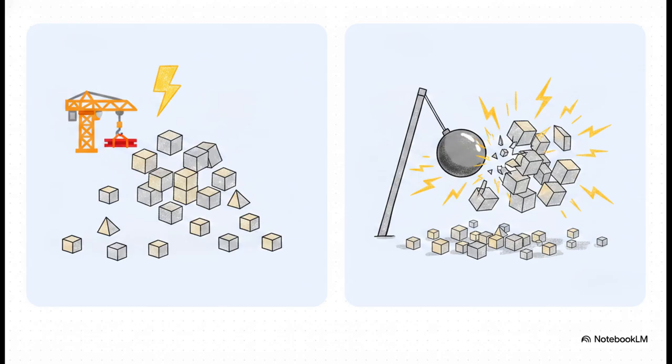On one side, you have anabolic pathways. These are your construction crews. They build larger, complex molecules from smaller ones, like synthesizing proteins. And because they are actively building, they are endergonic, meaning they consume energy to do the work. On the flip side, we have catabolic pathways. These act like the demolition crew. They break down those larger molecules into simpler ones. These reactions are exergonic, meaning they release energy, primarily in the highly useful form of ATP.